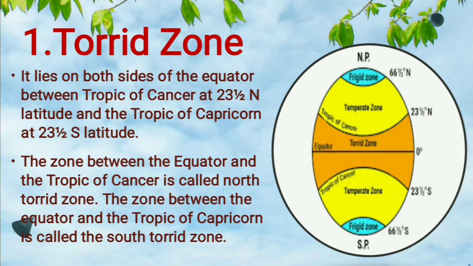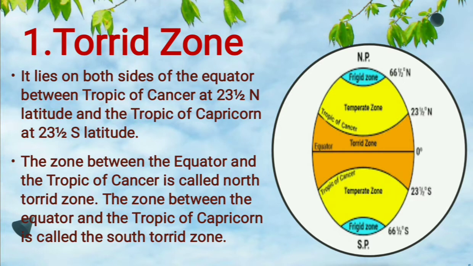The Tropic of Cancer is towards the northern hemisphere and the North Pole. So the area between the equator and the Tropic of Cancer is called the North Torrid Zone, and the zone between the equator and the Tropic of Capricorn, towards the southern hemisphere or the South Pole, is called the South Torrid Zone.